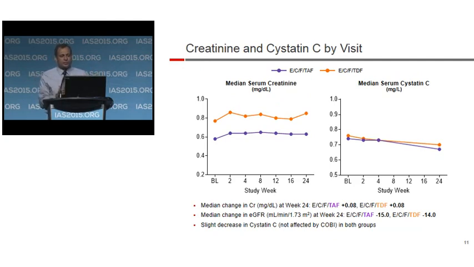What you'll see for most of my slides are, in purple, the TAF cohort results, and in orange, the TDF cohort results. That'll make it easy to follow through. So the theme here is that across the 3 urine protein markers, there was a reduction seen in the TAF cohort. There was an increase seen in urine retinol binding protein to creatinine ratio for the TDF cohort, and a slightly higher urine protein and urine beta-2 microglobulin to creatinine ratio in the TDF cohort compared to the TAF cohort.